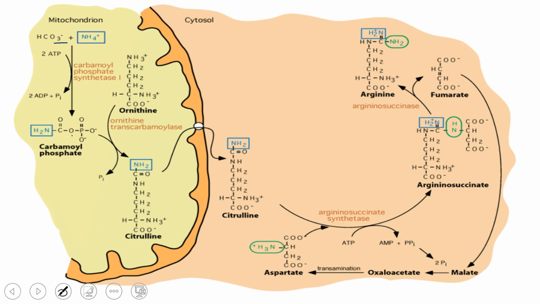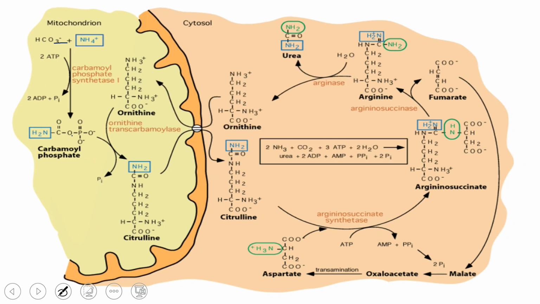urea. So the first nitrogen, if you see the color, comes from the ammonia. The second nitrogen comes from the aspartate, and in the final step, arginase is going to hydrolyze arginine, giving us urea and ornithine, and this ornithine again enters the mitochondria for the next cycle. So this is the whole cycle of urea synthesis.